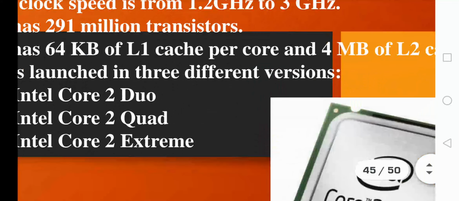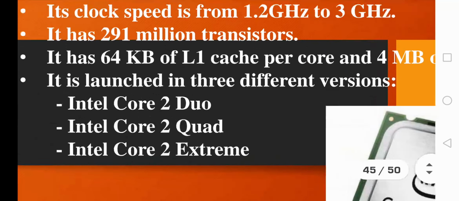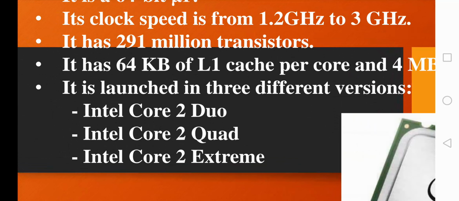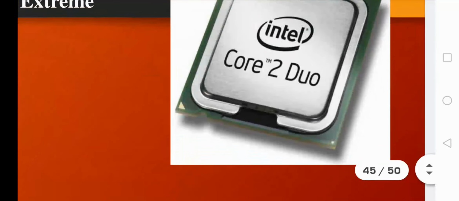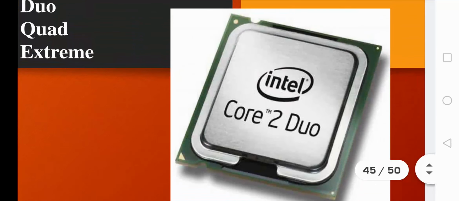Okay, and also it existed in three different versions. I told you some processors will be existing in more than one version. Likewise, Intel Core 2 also existed in three different versions. They were Duo, Quad and Extreme. So this is the figure which represented an Intel Core 2 Duo processor.